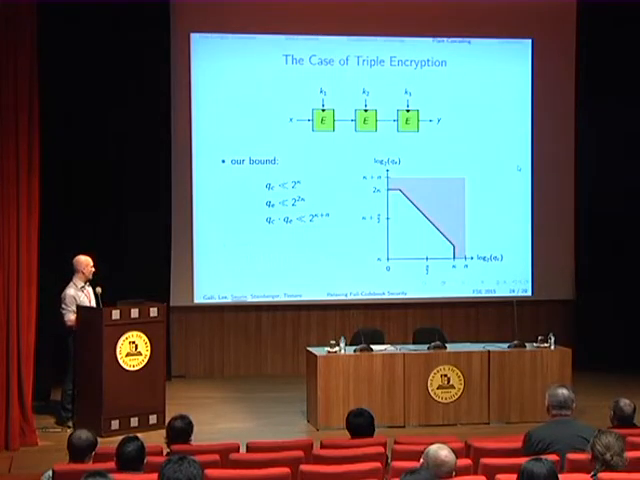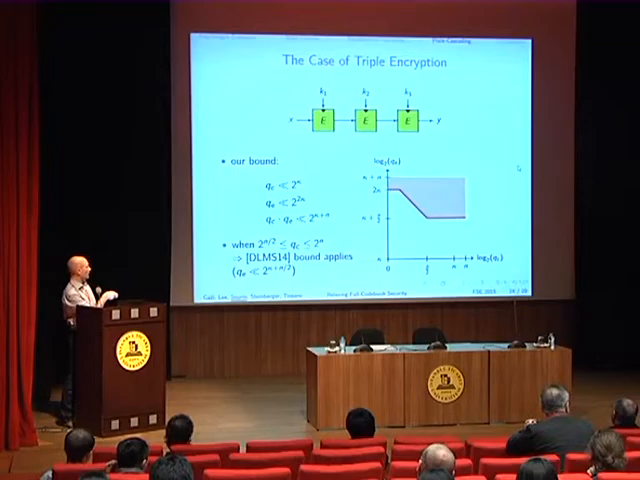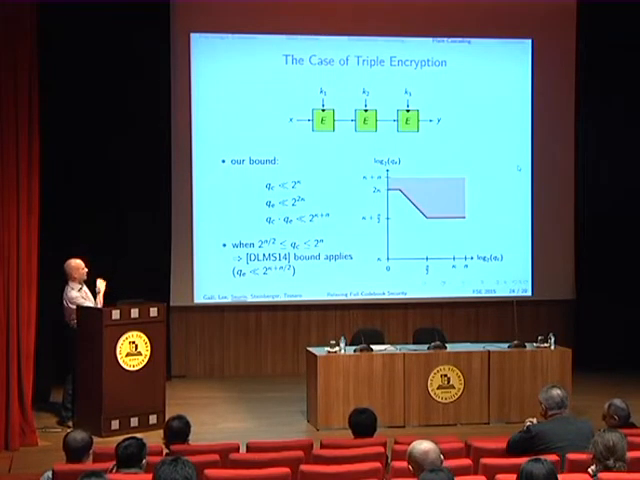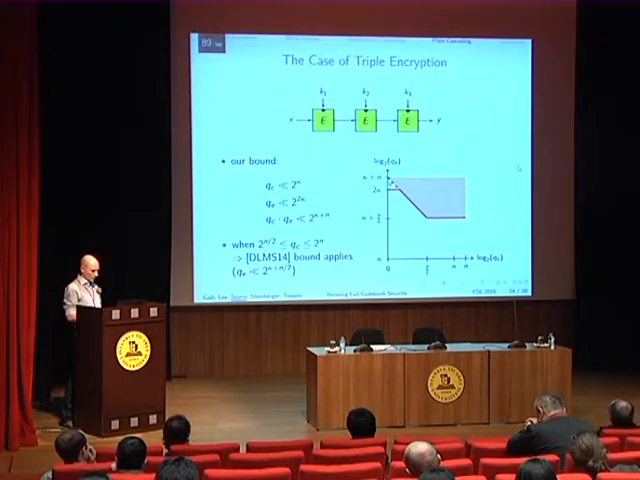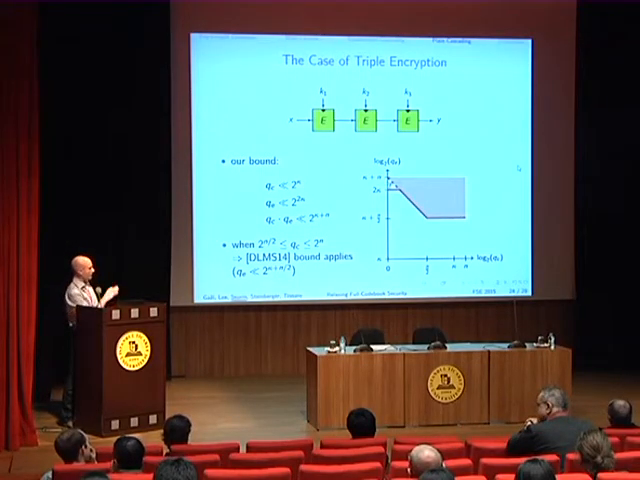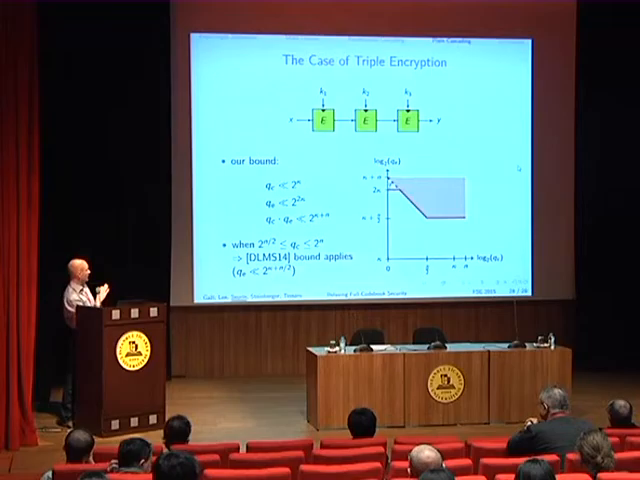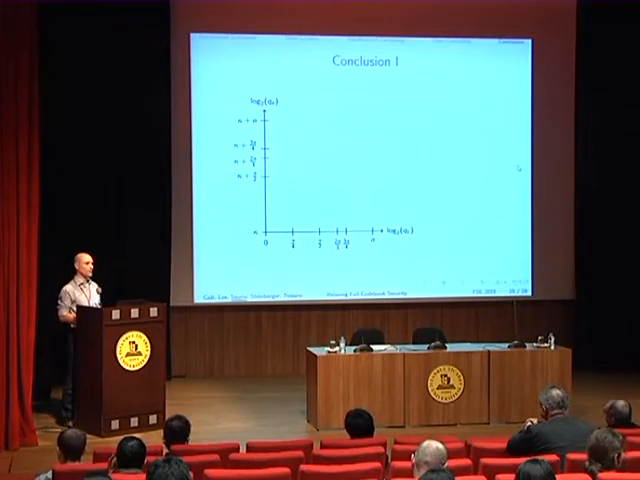But in fact, when QC is larger than 2 to the n over 2, the Crypto 2004 bound applies, and so the final picture we have for triple encryption is this. And this is almost tight everywhere. We have matching attacks for almost every parameter except for very small QC, where there is an unknown area for triple encryption.